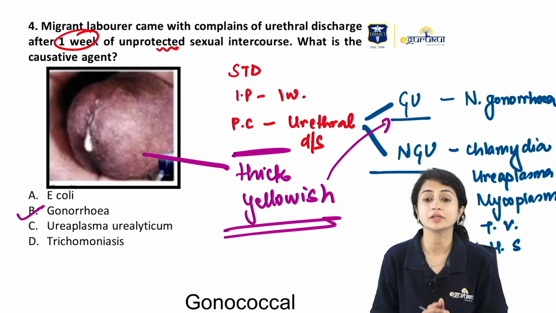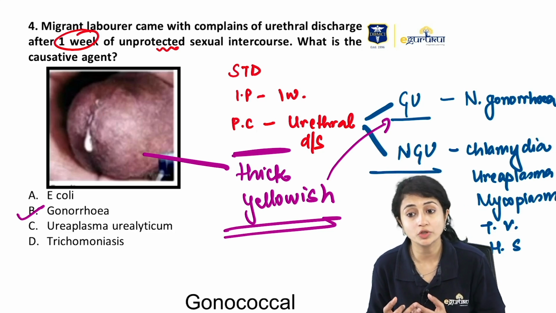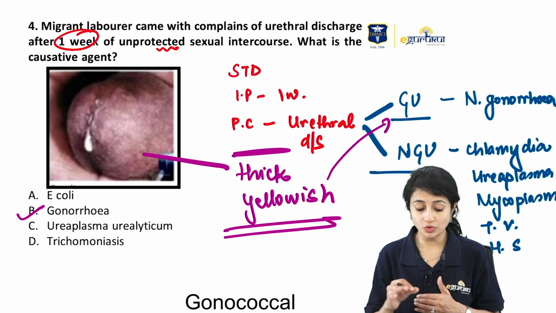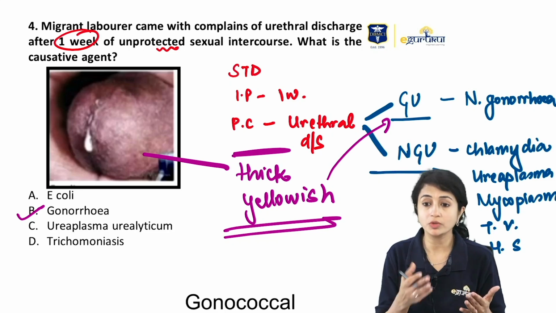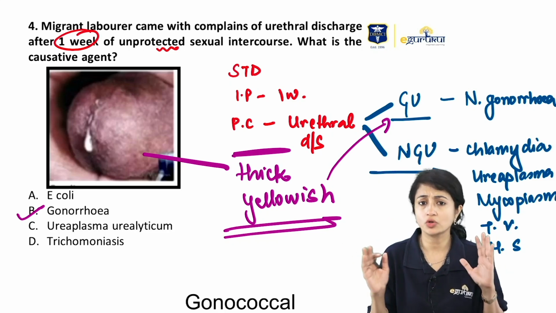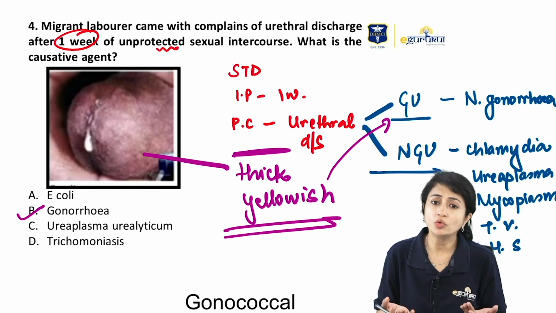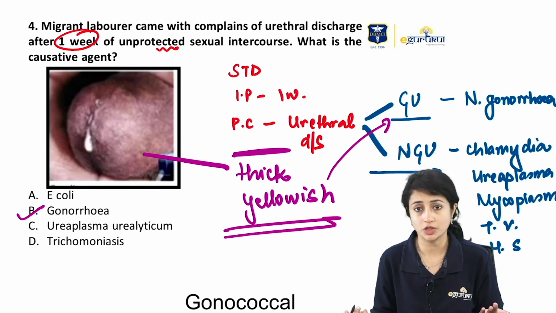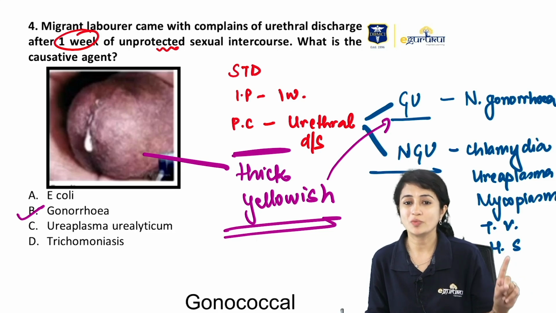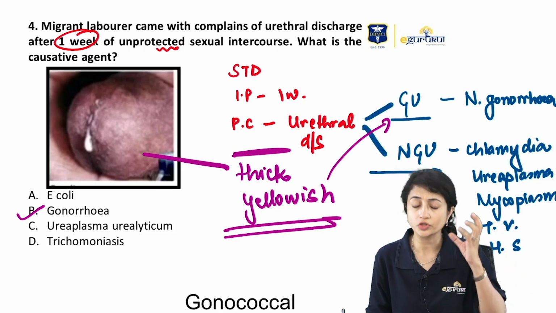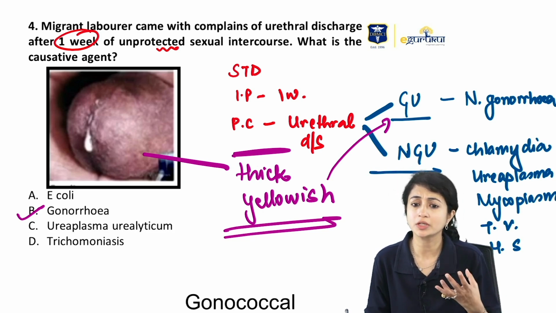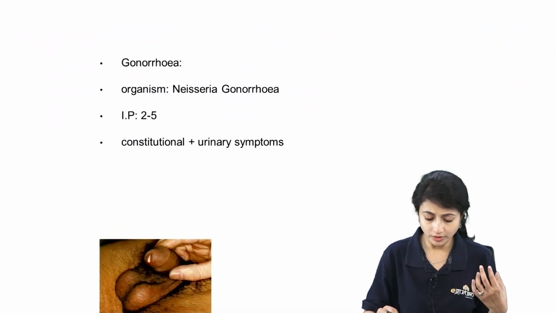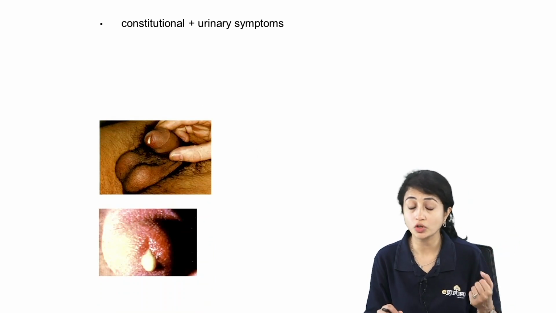Now, even if I look at the other options, ureaplasma, trichomoniasis, all that causes NGU. So, they are asking you about one causative agent. And you know that NGU is caused by, even from the image, suppose you got confused and you're not sure whether this is NGU or GU. If you look at the options, there cannot be two options which can be marked in this. So, here there has to be one answer. So, you should think about what the kind of discharge is. And if you look at the discharge, it was thick purulent discharge, and so the answer would be Neisseria gonorrhoeae. Incubation period is also short, 2 to 5 days.